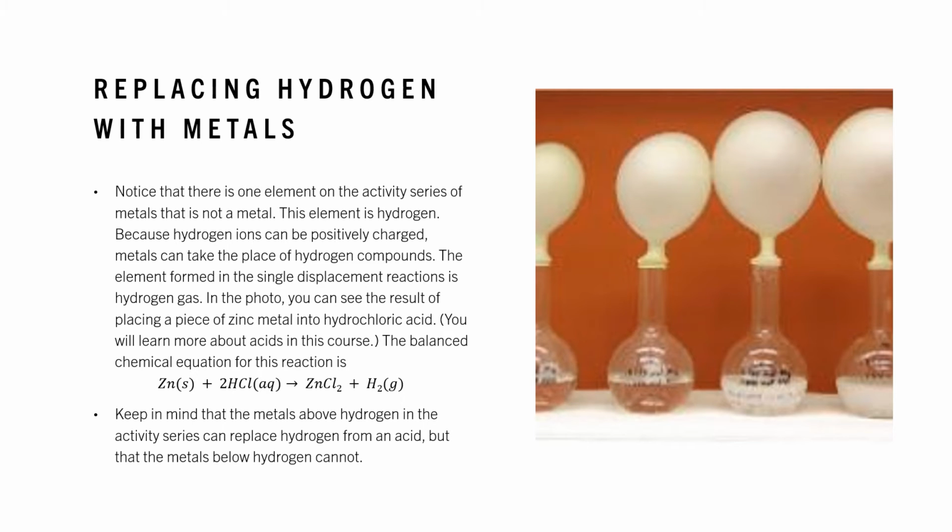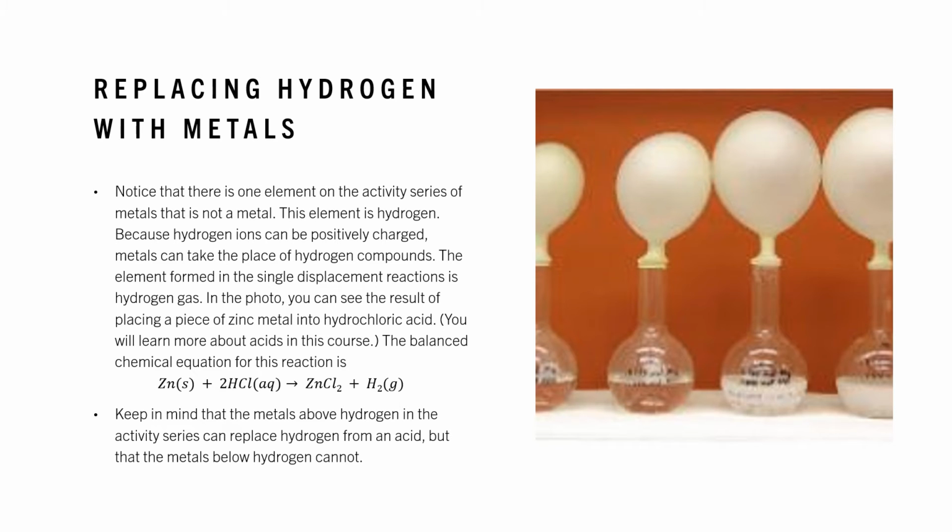Notice that there is one element on the activity series of metals that is not a metal, and this element is hydrogen. Because hydrogen ions can be positively charged, metals can take the place of hydrogen in compounds. The element formed in the single displacement reaction is hydrogen gas. In the photo shown here, you can see the result of placing a piece of zinc metal into hydrochloric acid. You will learn more about acids in the course.